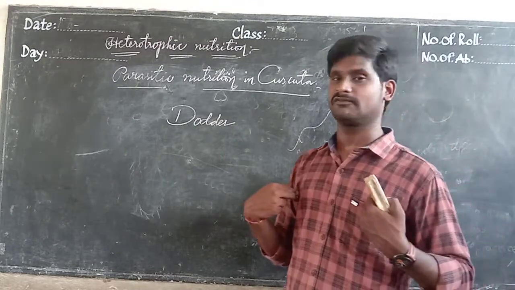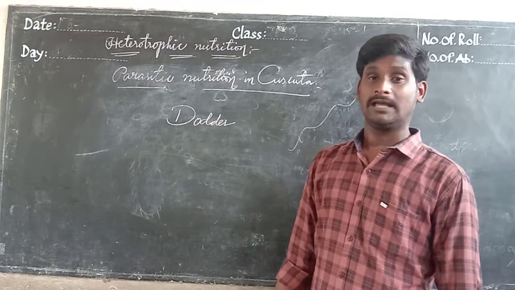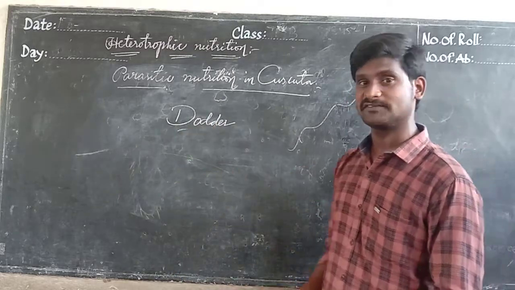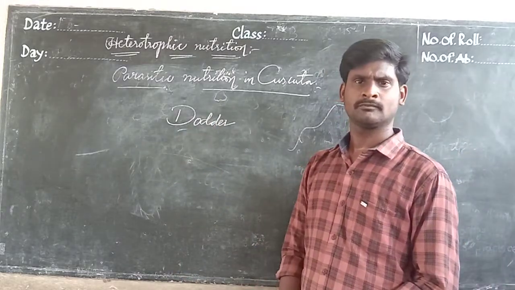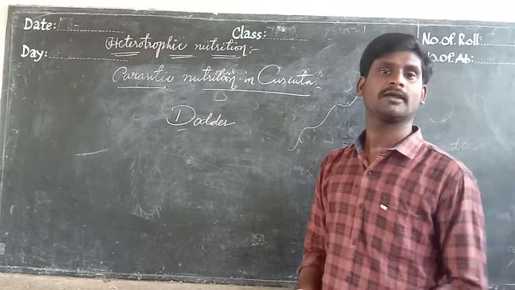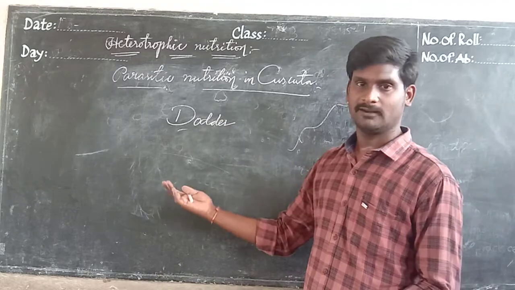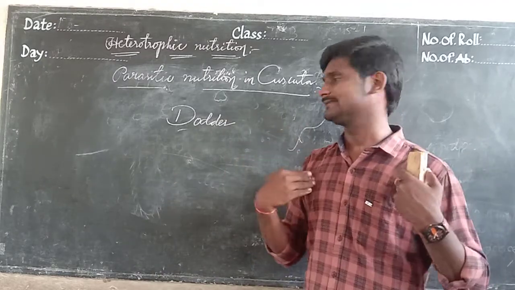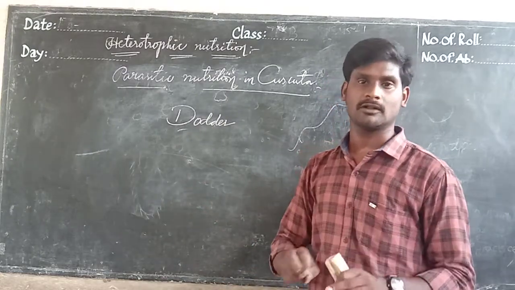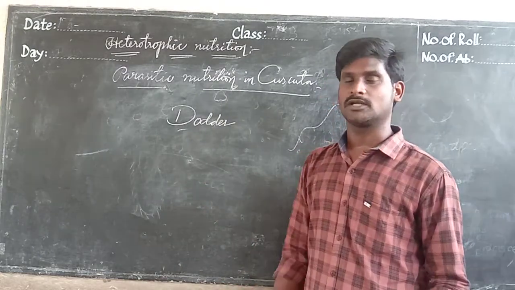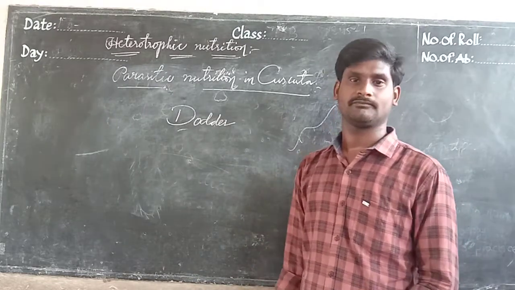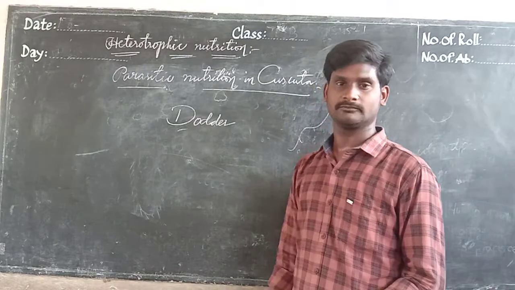We also cannot prepare our food. We should be depending on others also. As well as some type of plant, the example of the dodder I am saying, it also cannot prepare its food. But how can they survive? Can we live without food? Cannot. Same as plants. Even you and myself or other plants or insects or whatever living organisms in our environment, without food they cannot survive. So they definitely need food.